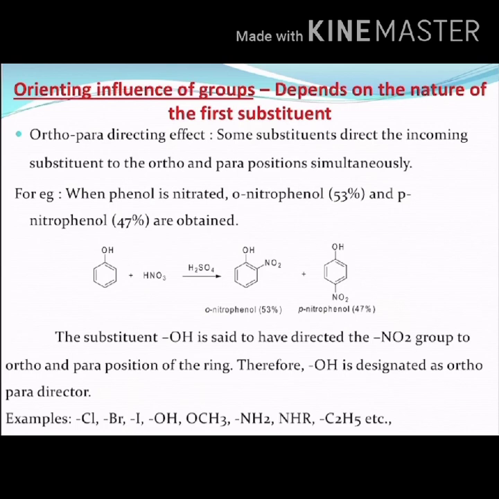So the substituent which is already present in that benzene ring will direct the electrophile to different positions. The different positions are either ortho, para or meta positions. So the substituent which has already been present in the benzene ring or aromatic compound will direct the incoming substituent, what we call an electrophile, to different positions, that is ortho, meta or para positions, depending upon the nature of the first substituent. So this is what is called the orienting influence of groups.